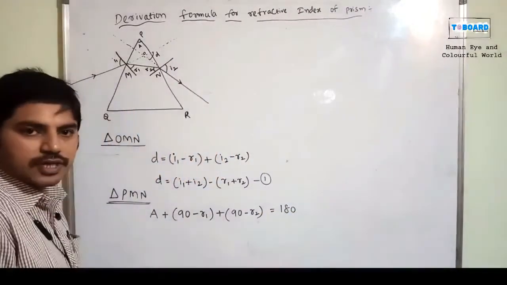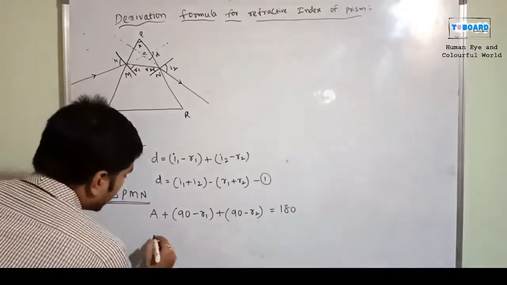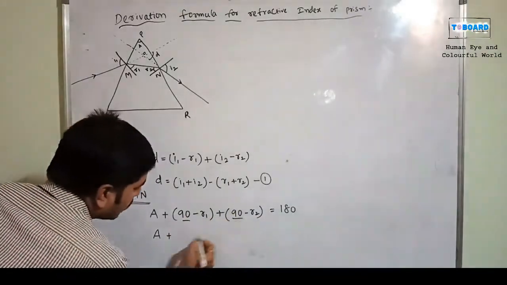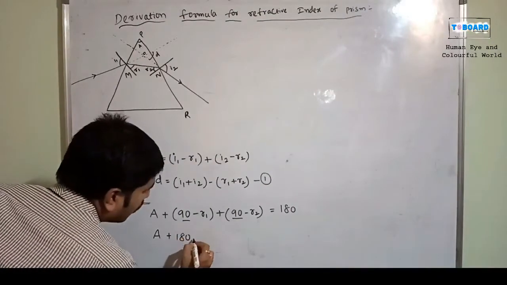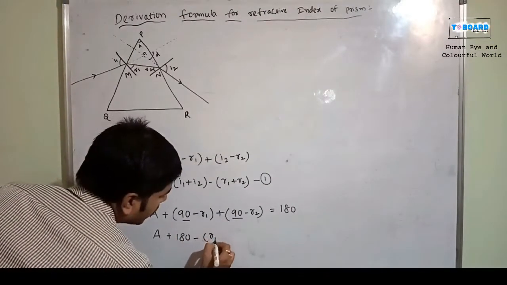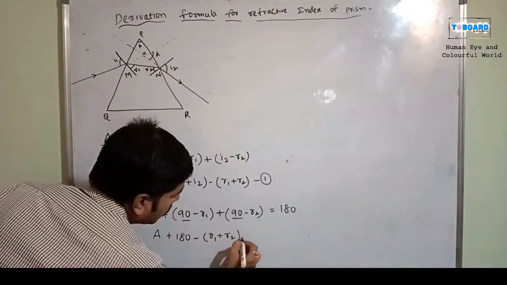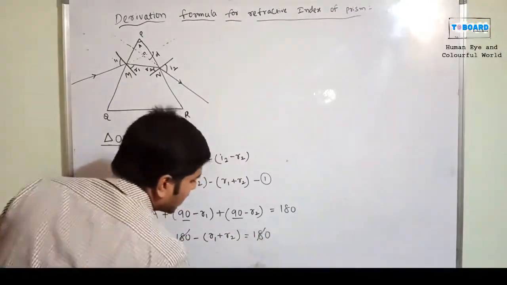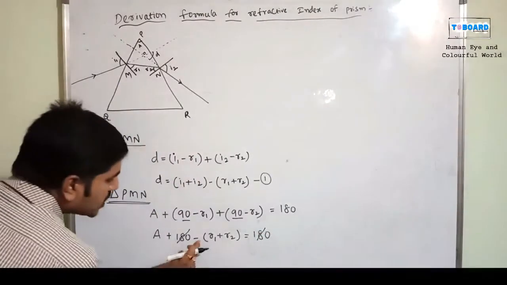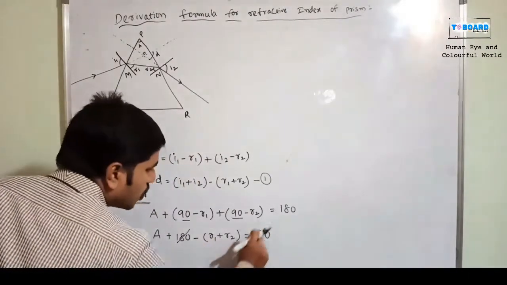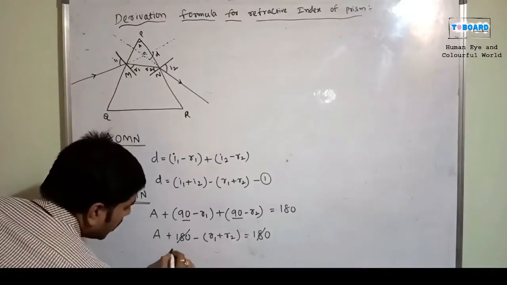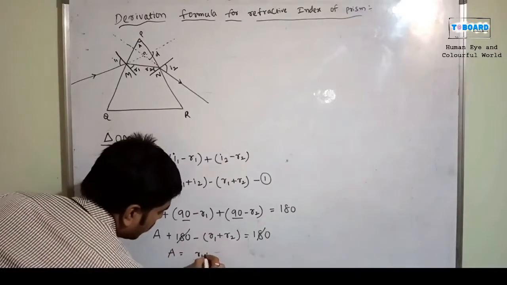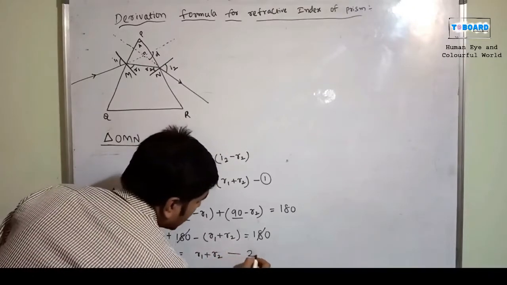Now I separate it: A plus 90 plus 90, which is 180, minus (R1 plus R2), equals 180. The 180 gets cancelled, and minus (R1 plus R2) goes to the other side, so A is equal to R1 plus R2. This is the second equation.